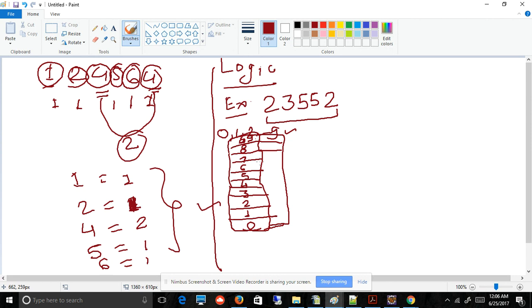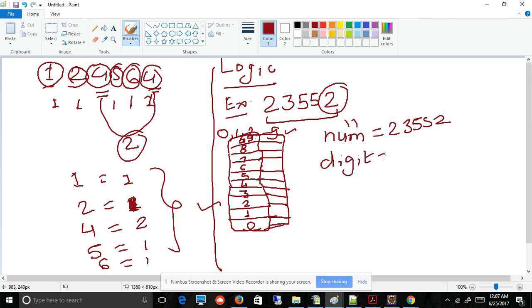So how can we calculate the total occurrence? It is very simple. Maybe you studied in your elementary school how to figure out each digit. We can understand it is a number, so number equal to this, or we can write here 23552. Now we will calculate the digit. What do we have to do to figure out this digit? We can calculate the modulo of 10.